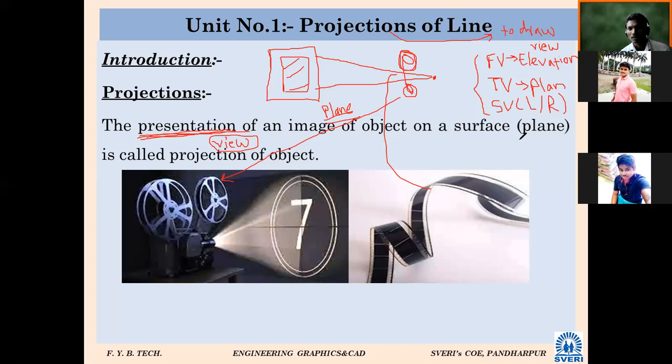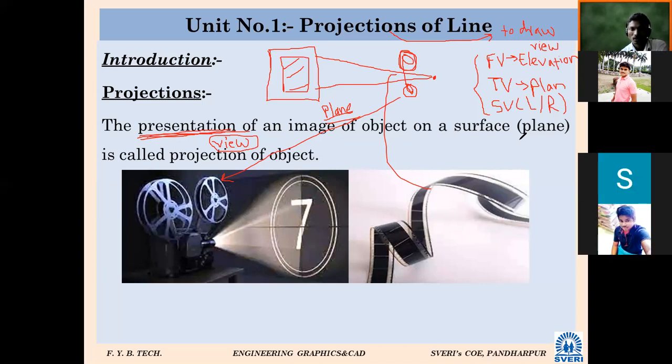Then elevation. So you should not be in confusion. Elevation means what? Front view. And plan means what? Top view. These two words should be in your mind till the end of this subject. Otherwise you may get confused about what is meant by elevation and plan. Then let us go next.